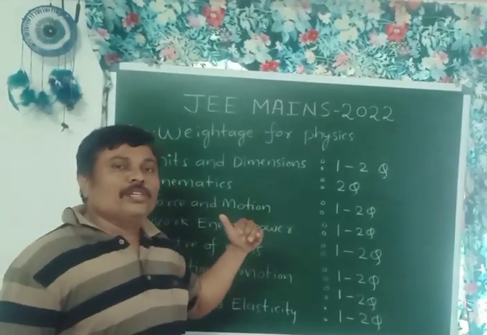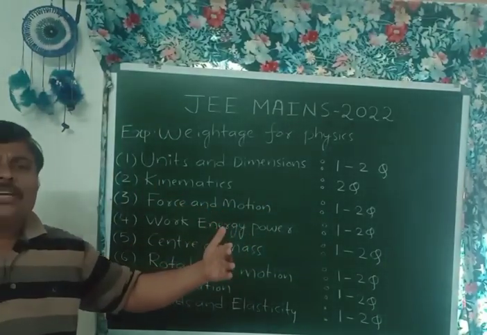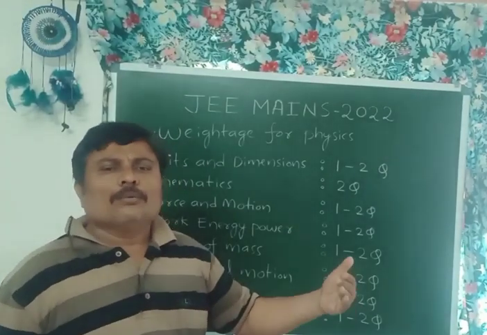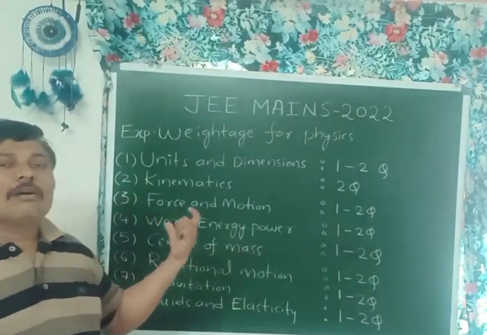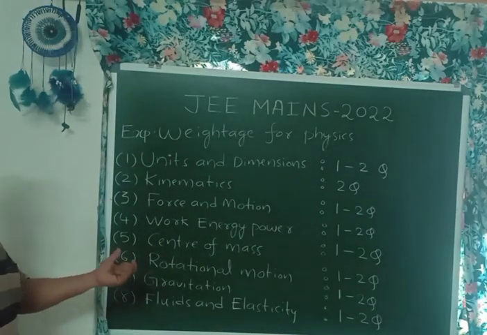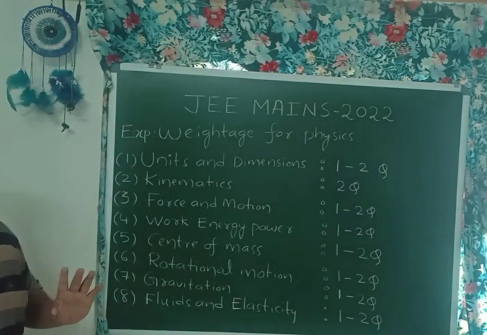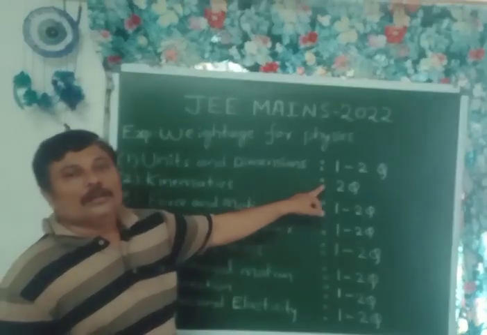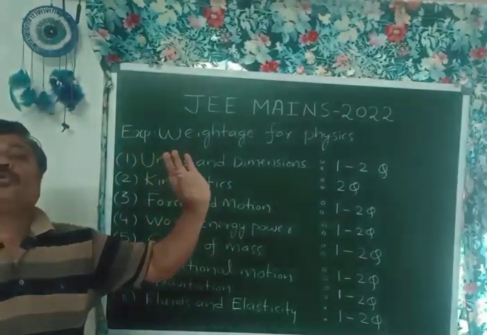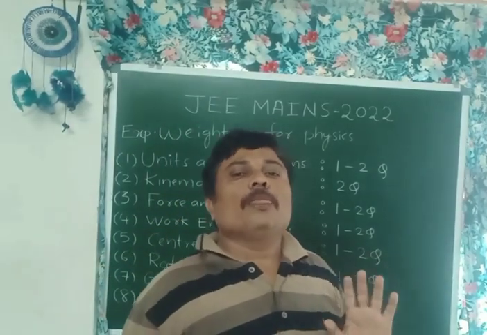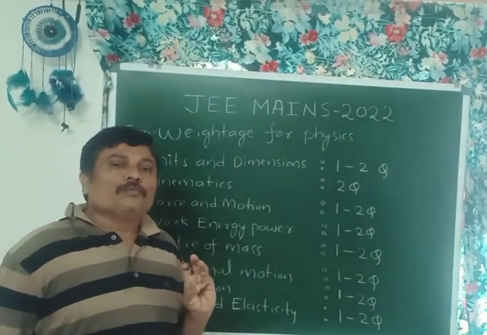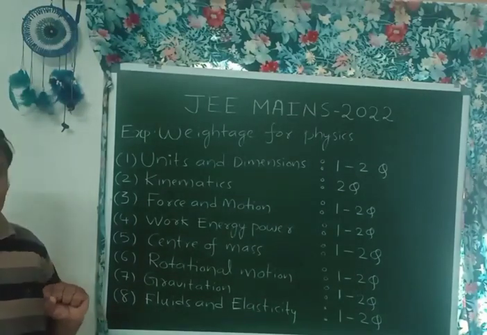In motion in 2D, we generally discuss vectors, projectile motion and circular motion. These concepts combined together are named kinematics. From kinematics, for 2022 we are expecting two questions. One question may be asked from vectors, another question from 2D, projectile motion.